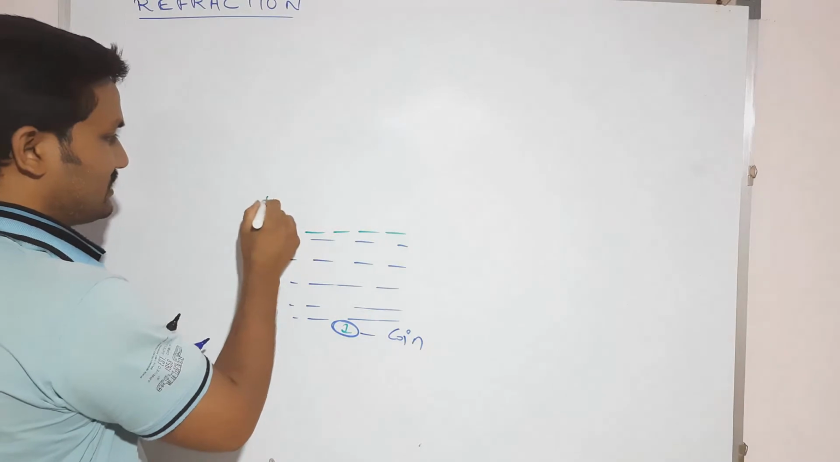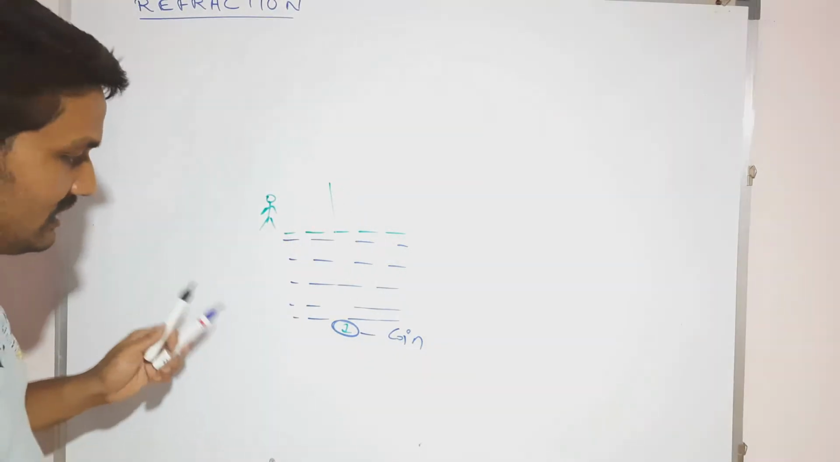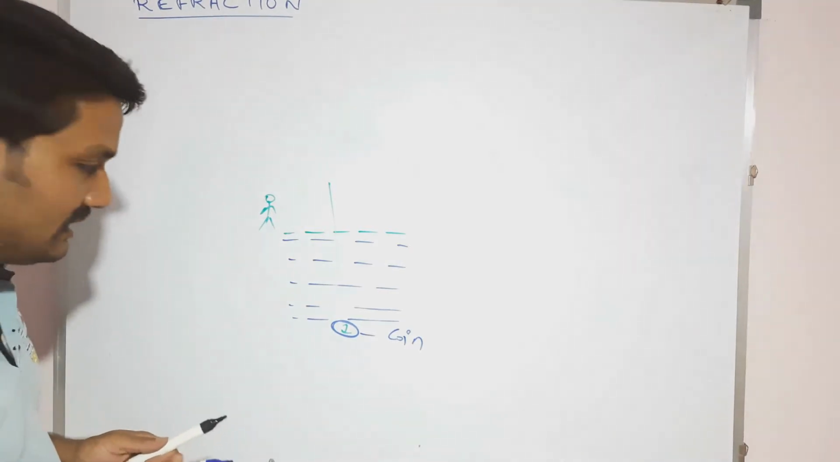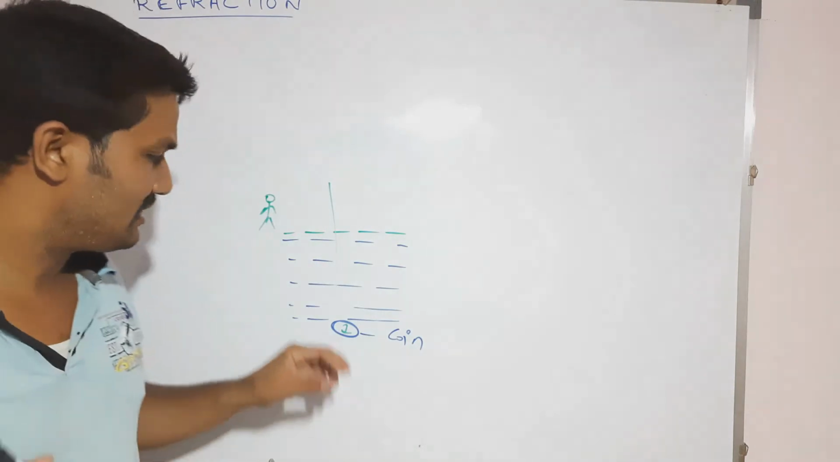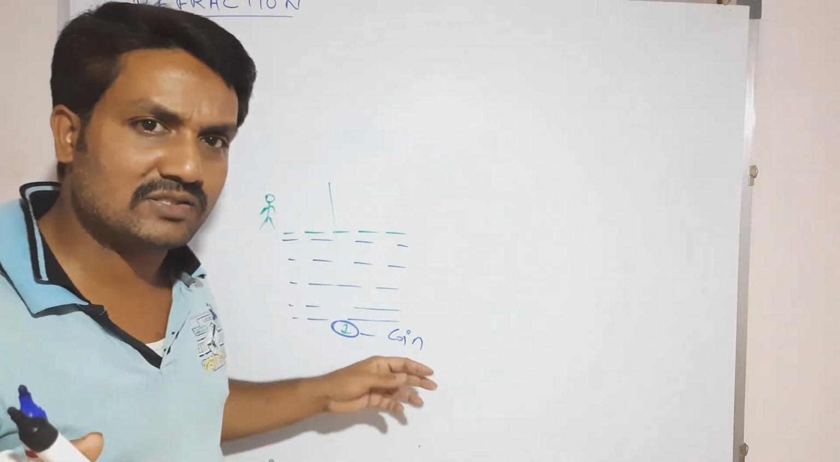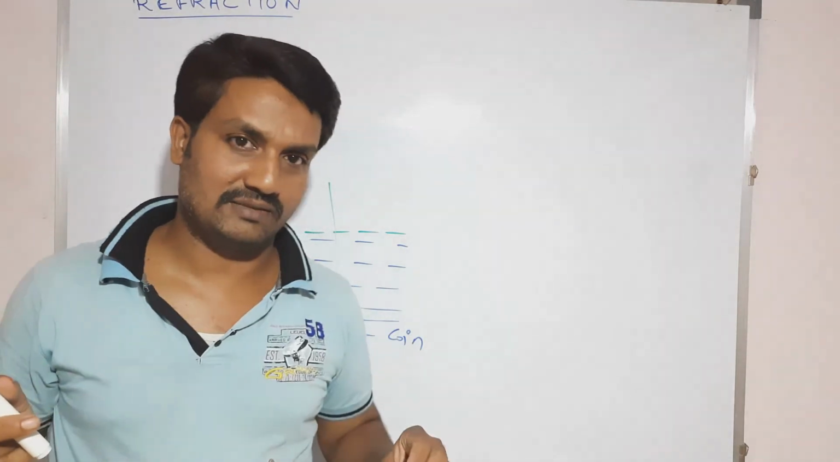Now here this one is the shore. Okay, you are observing in this manner. Then how does it seem? It seems to be at the original depth, or less depth, or more depth than the original. So what are you feeling here?